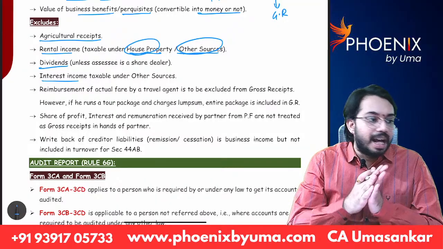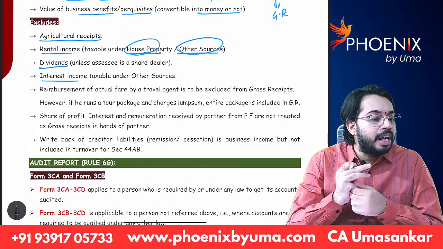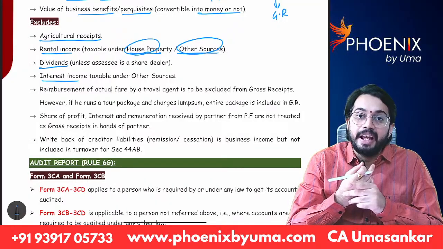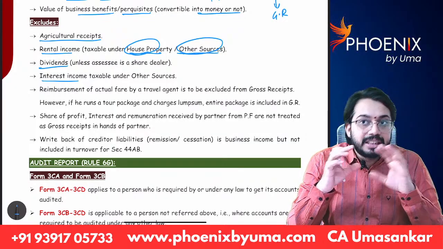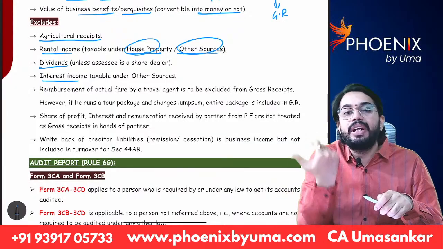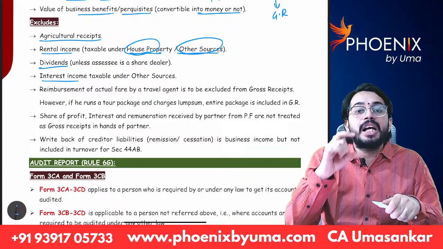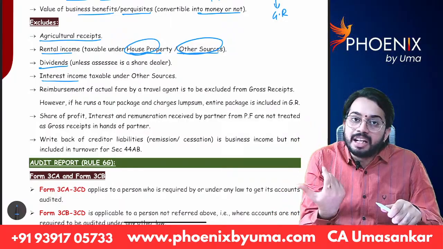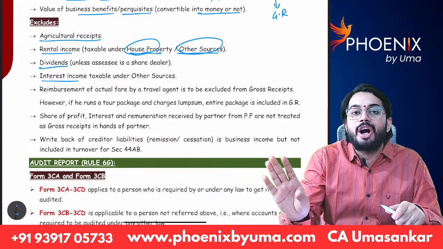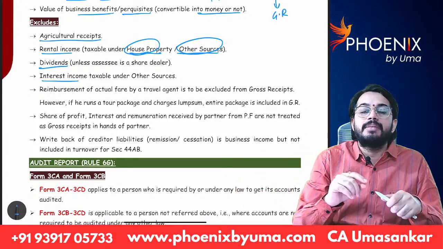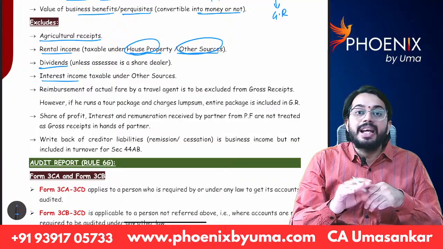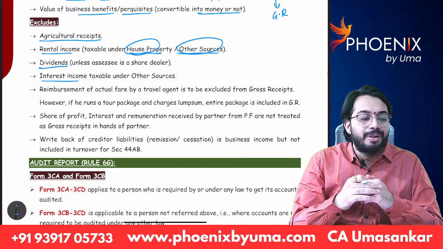One doubt was asked: Sir, what if the agricultural land is located in an urban area? If agricultural land is located in an urban area, whatever revenue income is received from that land is agricultural income. That agricultural income is not taxable, it is fully exempt, and it will not be considered in the calculation of gross receipts.